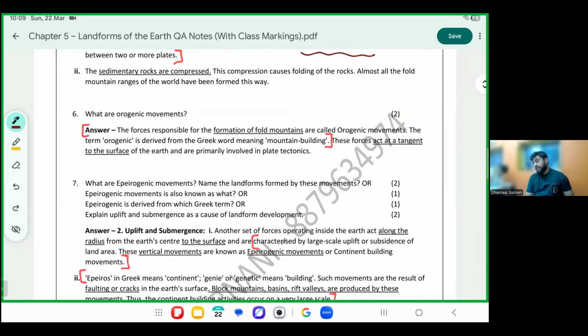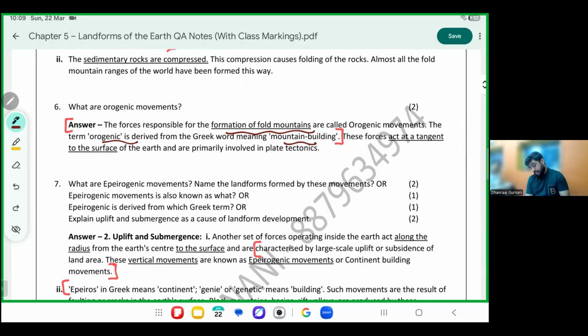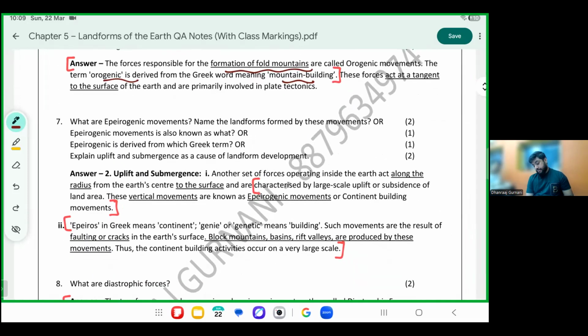Please mark what are orogenic movements. Orogenic movements are responsible for the formation of mountains. Question number 6. The term orogenic comes from the Greek word meaning mountain building.